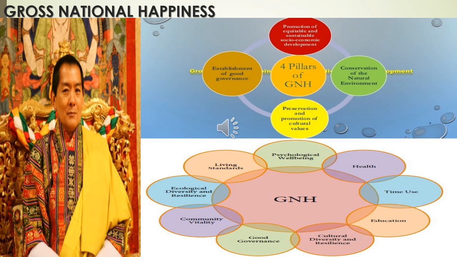The term gross national happiness was coined in 1972 during an interview by a British journalist for the Financial Times at Bombay Airport, when the then king of Bhutan, Jigme Singye Wangchuk, said gross national happiness is more important than gross national product. So the term was coined by the king of Bhutan.